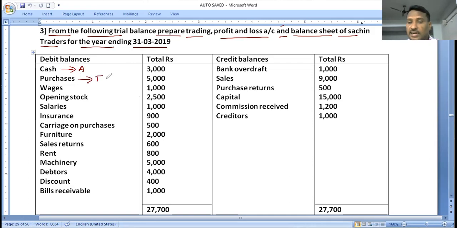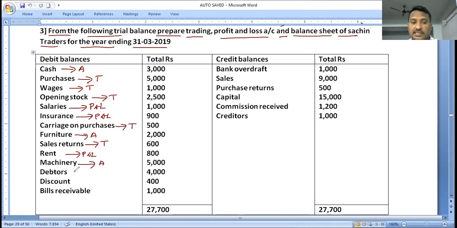Purchases is the trading account. Wages, direct expenses, trading account. Opening stock, direct expenses, trading account. Salaries, profit and loss account, indirect expenses. Insurance, also profit and loss account. Carriage on purchases, trading account. Furniture, asset. Sales returns, deducted from the sales in the trading account. Rent, profit and loss account.